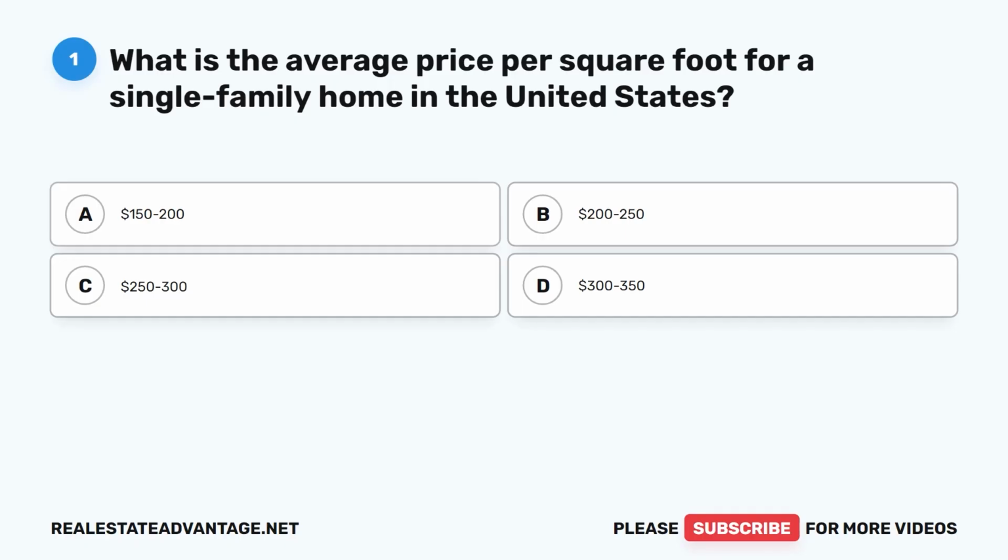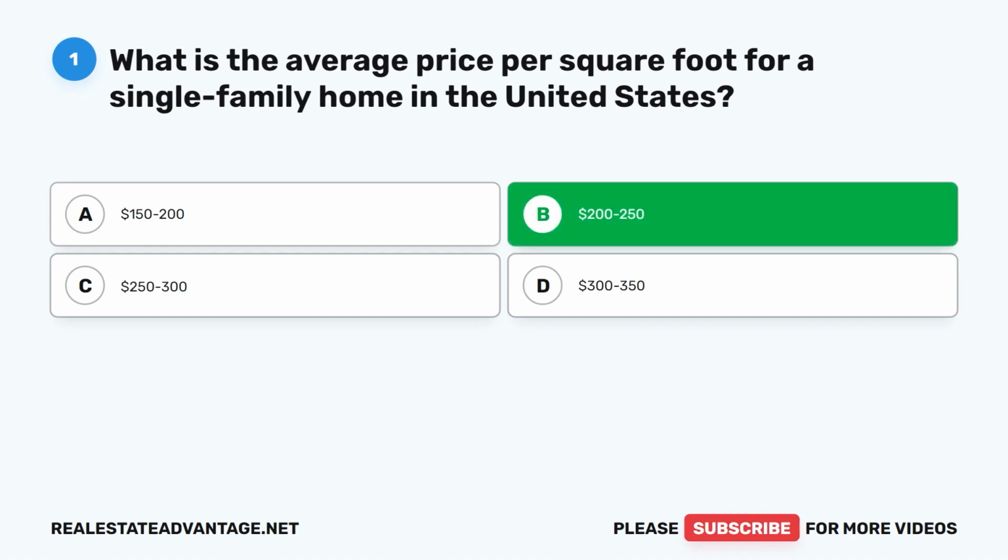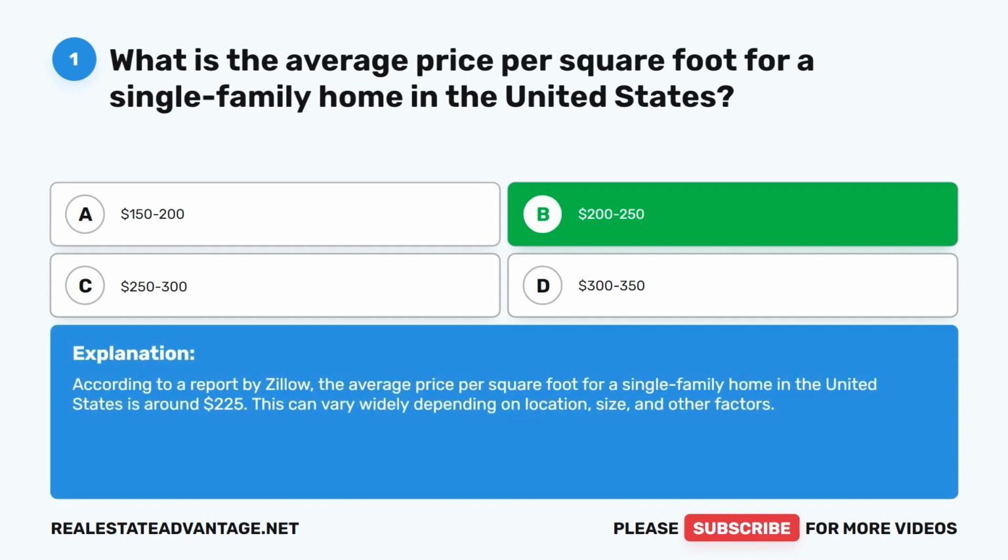Question 1. What is the average price per square foot for a single-family home in the United States? A. $150 to $200. B. $200 to $250. C. $250 to $300. D. $300 to $350. The correct answer is B. $200 to $250. According to a report by Zillow, the average price per square foot for a single-family home in the United States is around $225. This can vary widely depending on location, size, and other factors.